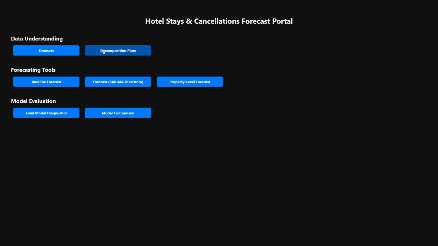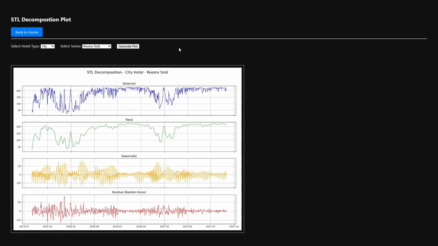From here, we can also take a look at the decomposition plots for each hotel type, as well as each time series for the hotel type. Each decomposition plot contains the observed values, the trend values, the seasonality, and the residual noise.